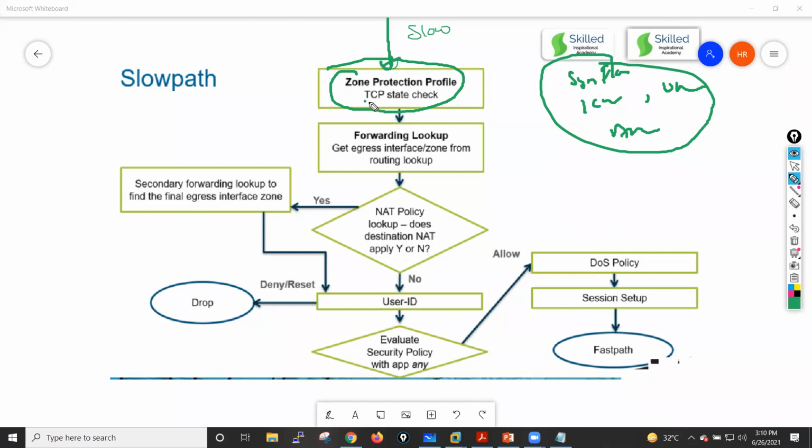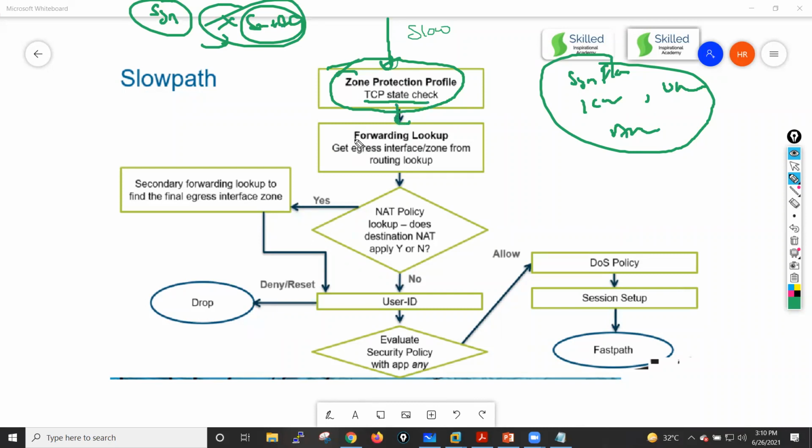It will also check the TCP state. Generally in the TCP three-way handshake, the first packet is always a SYN packet, right? Let's suppose we are receiving SYN plus ACK. What will it do? In that case, my firewall will drop it because it's not an actual TCP handshake. Maybe it's some kind of attack, right? So these kinds of attacks will be taken care of by your zone protection profile.